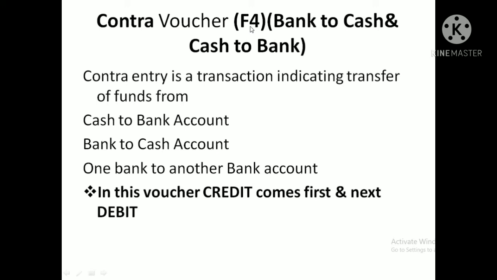Is that clear? When the funds are moving from cash account to bank account or bank to cash account, this time we should use what? Contra voucher. That contra voucher we can execute by pressing function key F4. Then when you open the contra voucher, at that time we should record the credit account first. Whichever account you credited in the general entry, you should record that first. After that, debit. So in every voucher, this is a very important concept.